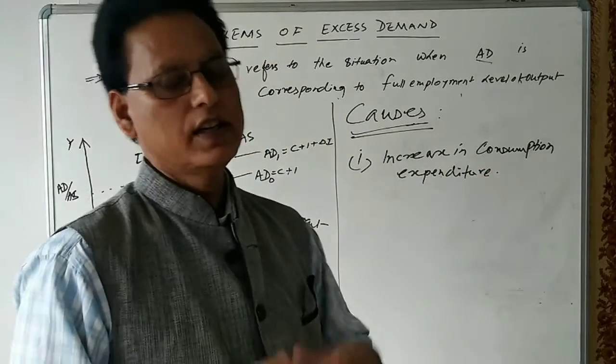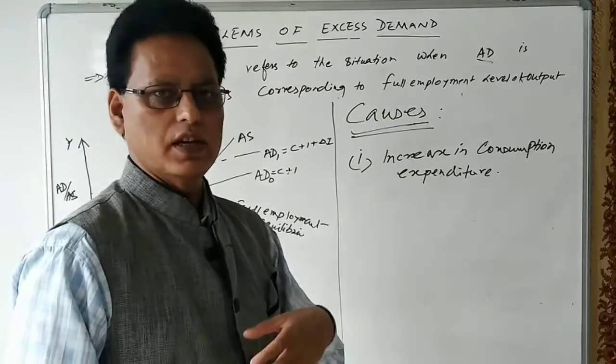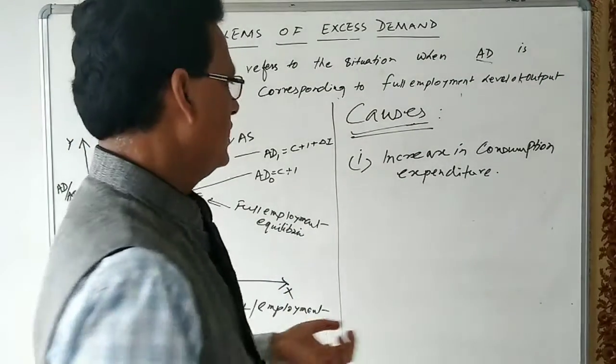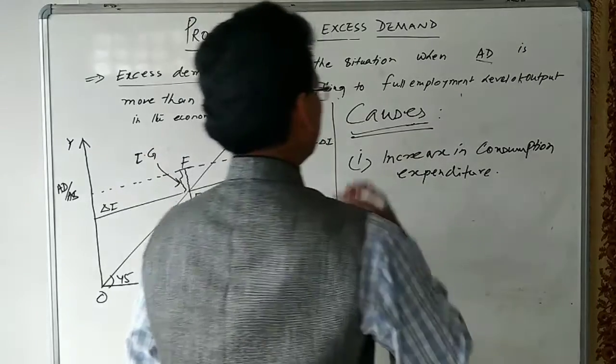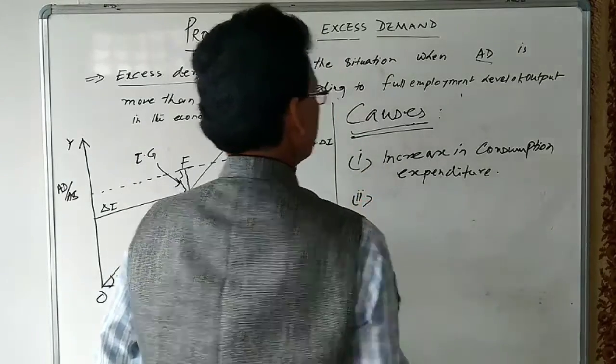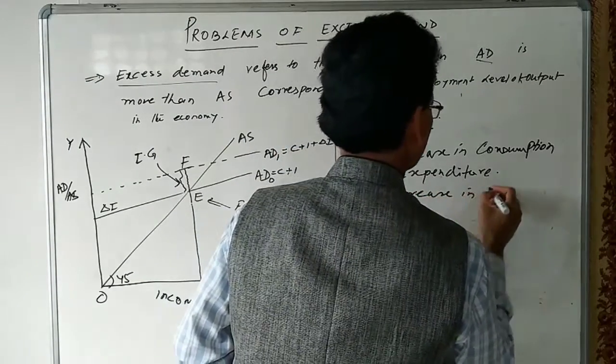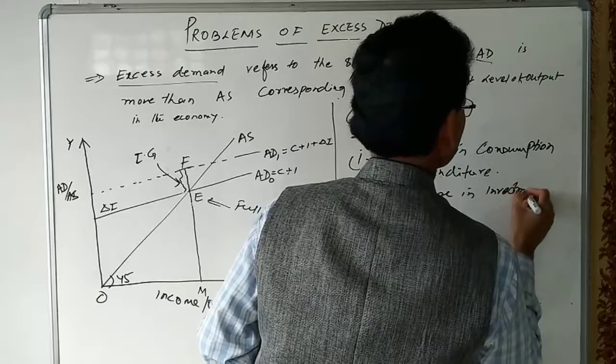Consumption expenditure increases because of a rise in disposable income. If the income of the people increases, then they will demand more and more goods and the aggregate demand will increase. The second cause is an increase in investment expenditure.